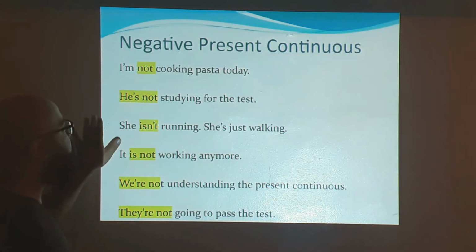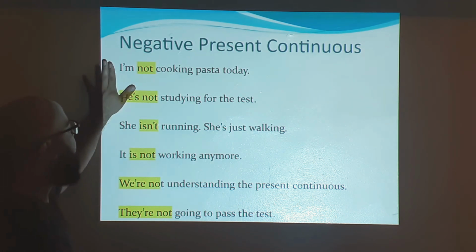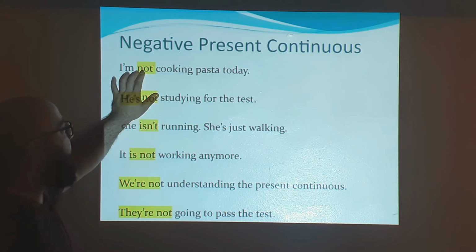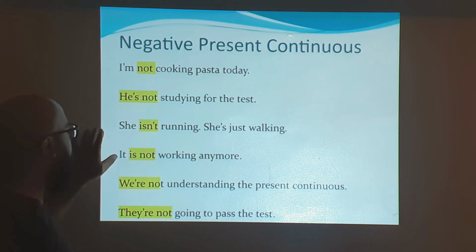And then when we use that negative present continuous, this is really, really interesting. I really like the negative present continuous. For the first one, we can use I'm not cooking pasta today. So if you see, all that we have to do here is we just have to add not, right? For he, she, it, or it has three ways that we can use.